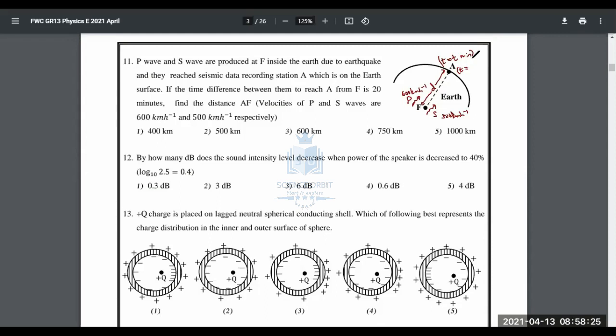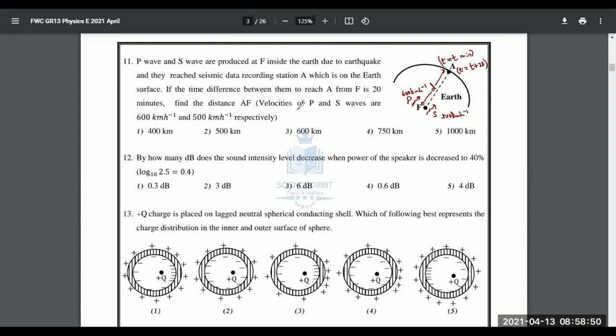It will be T plus 20, because they have given us a time difference. Since S is slower, it will take more time, and P will take less time. So it should be T for P. If you take the time taken by S as T, then you should put T minus 20. But I have taken T for P.